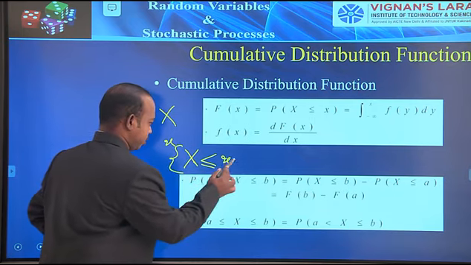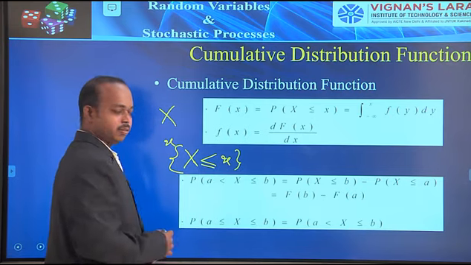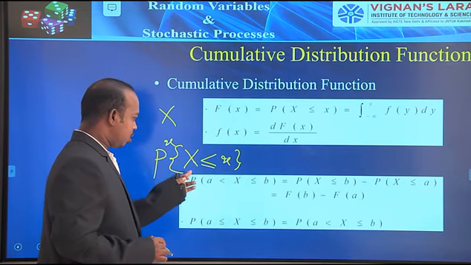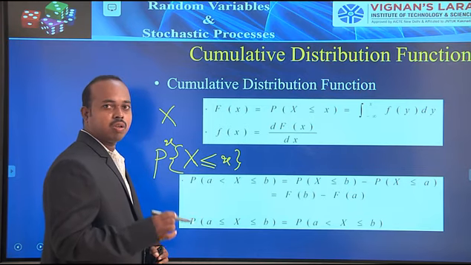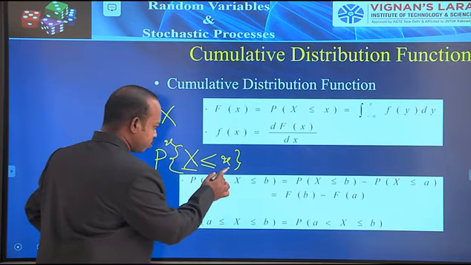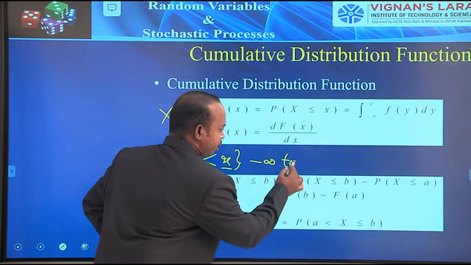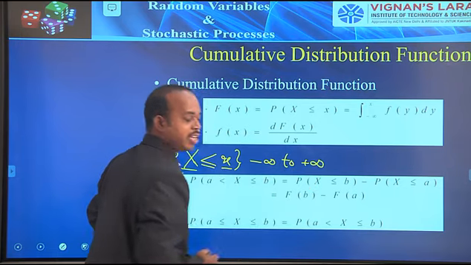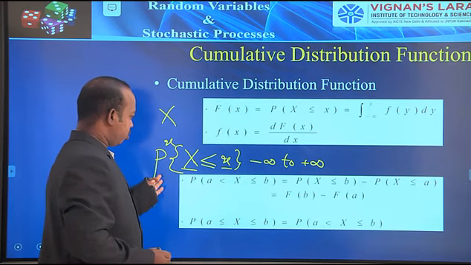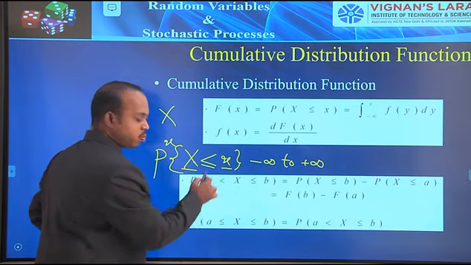We can apply probability to this set, and this is called the distribution for the random variable X. Here small x varies from minus infinity to plus infinity. The distribution function is the probability of capital X less than or equal to small x.